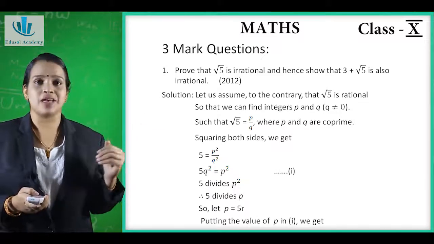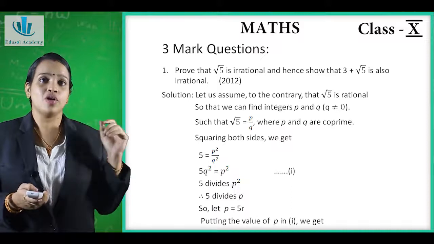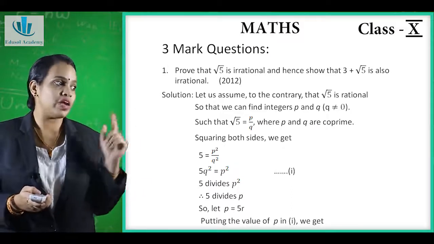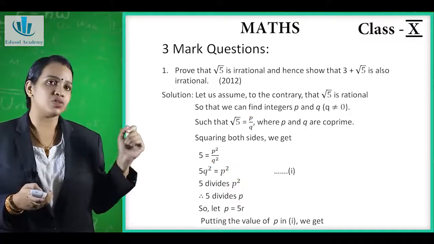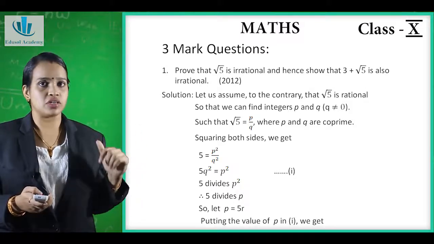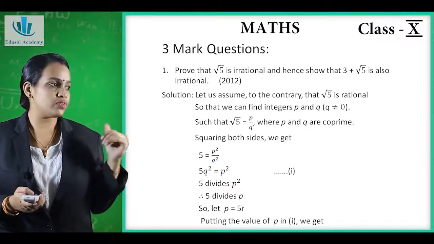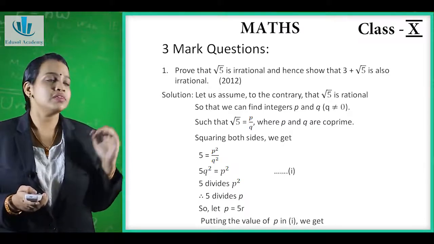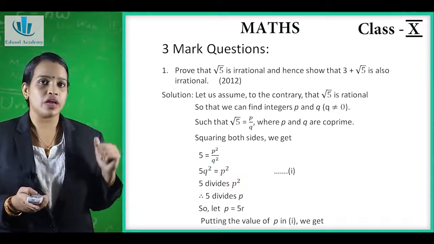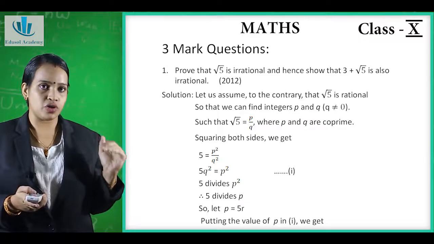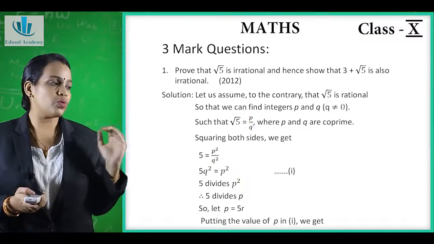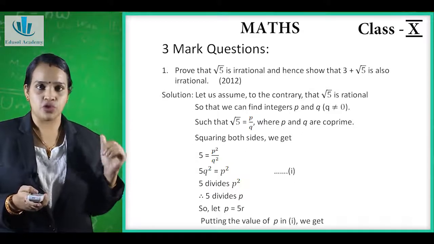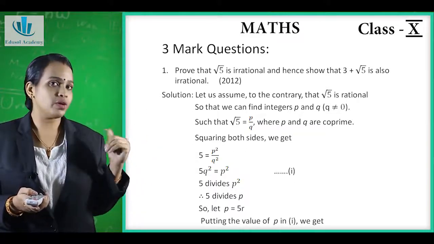Now this question has appeared in the year 2012. First, what we have to prove? We have to prove that root 5 is irrational, and hence we have to show that 3 plus root 5 is also irrational. For that, first we will assume that root 5 is rational. So we can find integers p and q, where q should not be equal to 0. Now we can write root 5 in the form of p upon q, where p and q are co-prime.